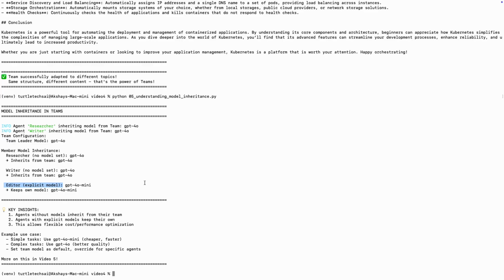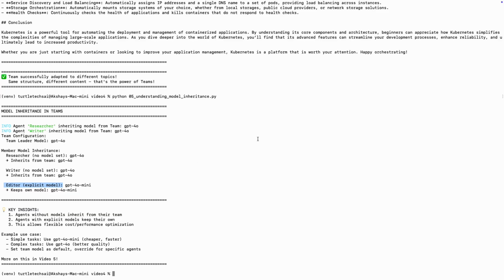So agents without models inherit from their team. Agents with explicit models keep their own. This allows flexible cost and performance optimization. This lets you change all models at once at a team level or optimize individual agents for specific needs. For example, you can use GPT-4o Mini for simple or cheaper tasks and GPT-4o for complex reasoning. This is for better quality.